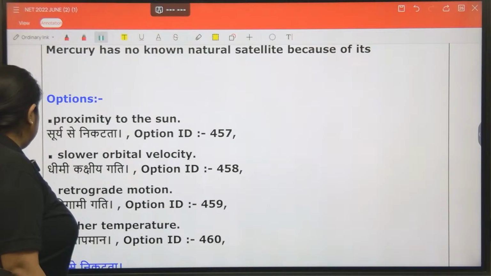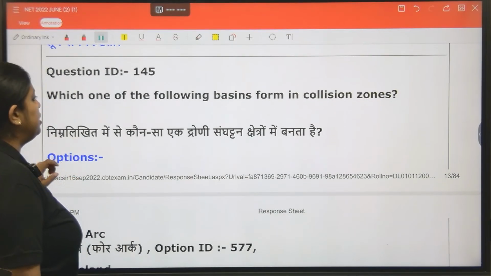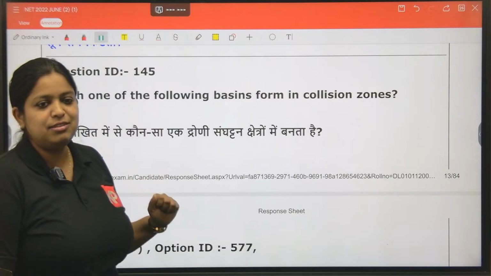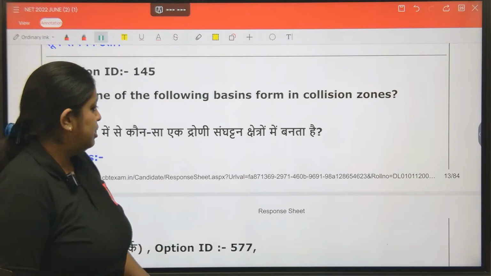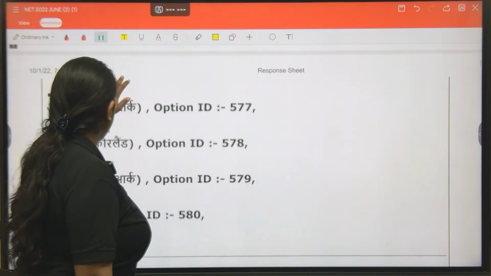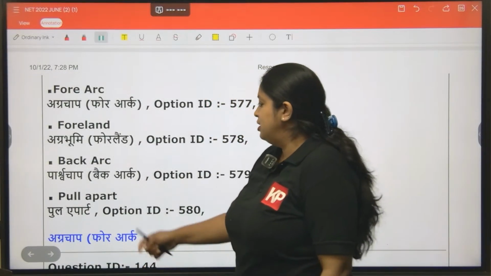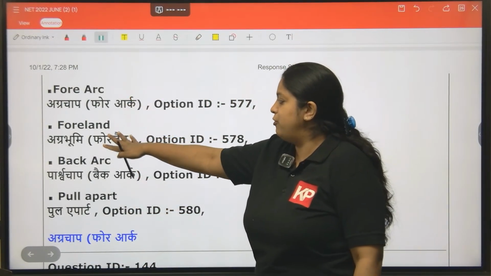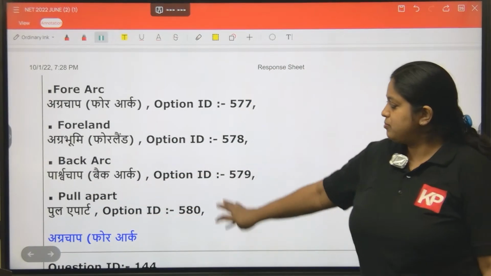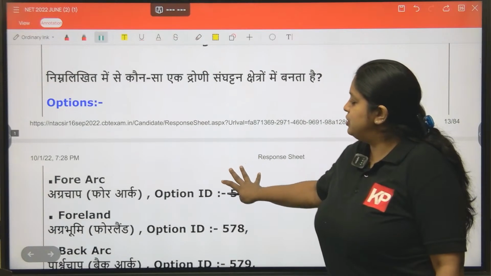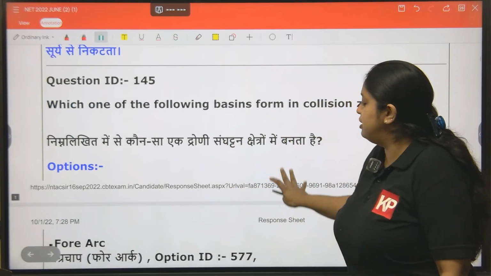Next, go to the next question. Which one of the following basins forms in a collision zone? This is actually a tricky question. When you look at the question, it is very easy. When you look at the options: forearc basin, foreland basin, back arc, pull apart. These are the four options. The question is which of the following basins forms in a collisional zone?